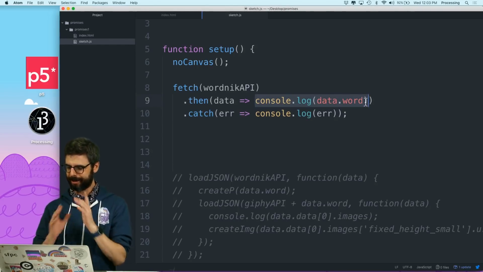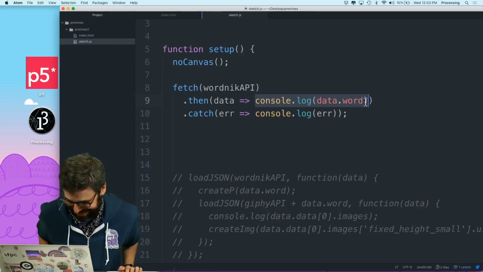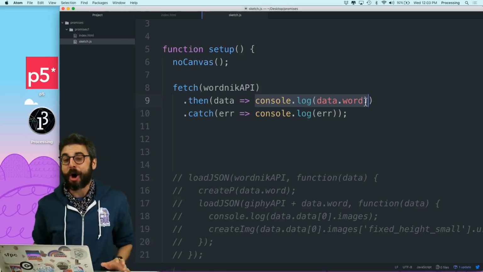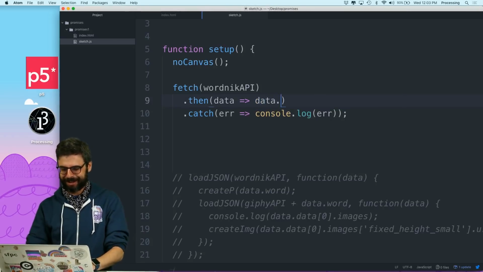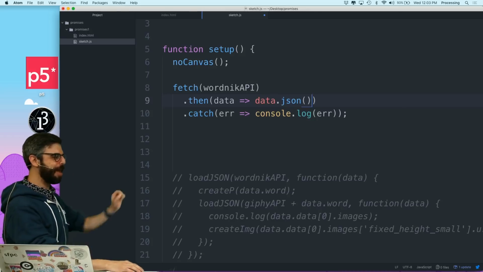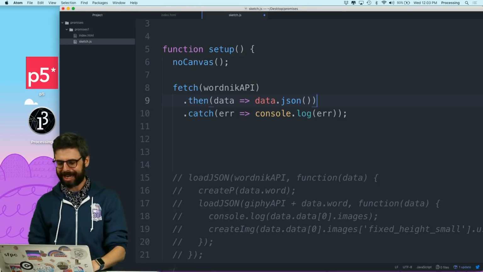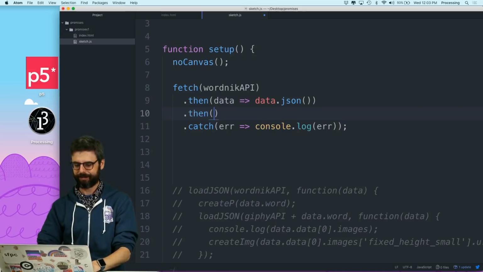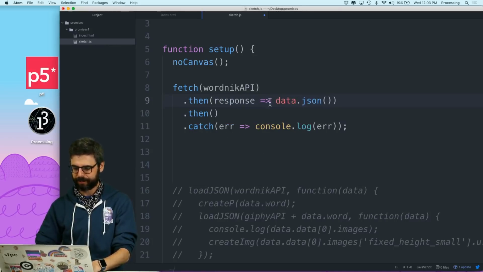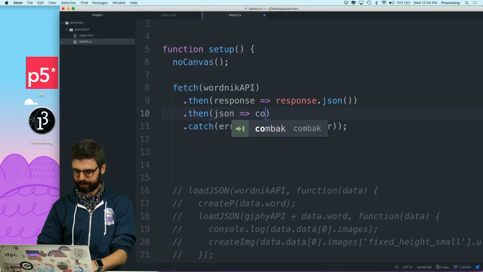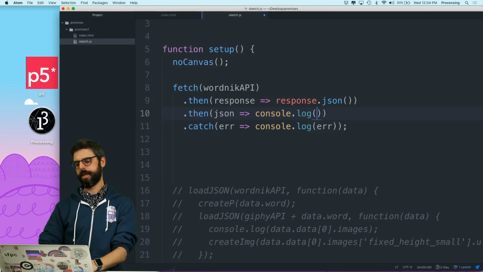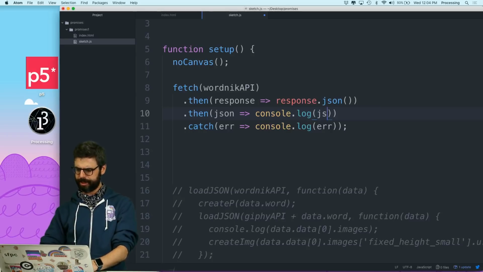So here's the thing. The .json function also returns a promise. So what I really want to do is this. I want to say when the data comes back, call .json, and then guess what? So this is really the response. Convert that to JSON, and then take the JSON and console log that, which is like this.